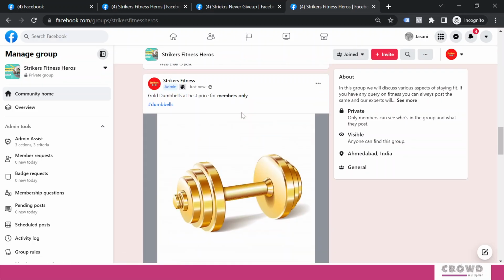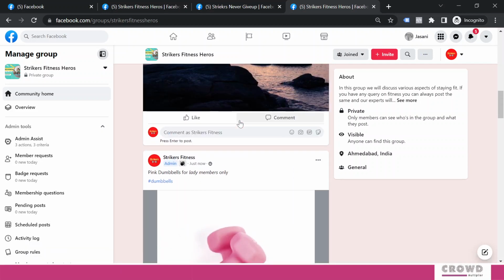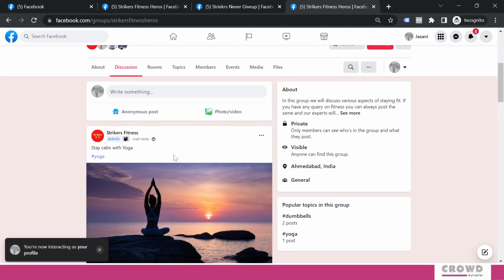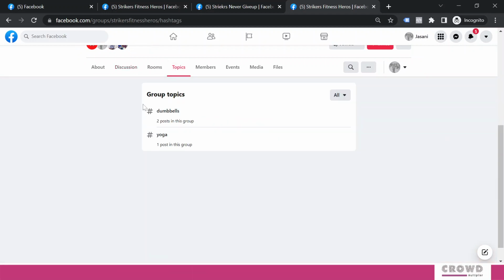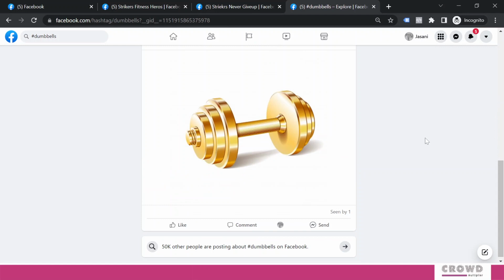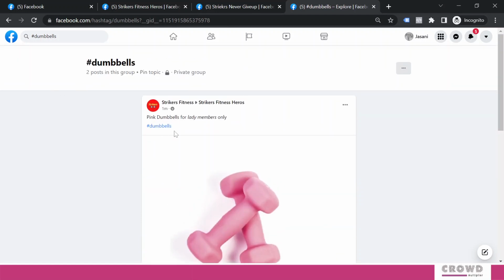Now over a period of time, what will happen if everyone start posting content on this group and we keep on approving, then there would not be any method to track a content. In that scenario, what I can do, let's say, let me come over here as a member. Now if I click on this topics, then I would be able to see, okay, there are content on these two topics. One is dumbbells and one is yoga. On dumbbells, I have two posts. If I click this, then I would be able to see both the posts together. So this is a really very interesting part on group.